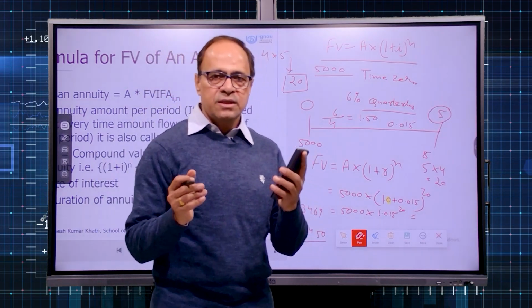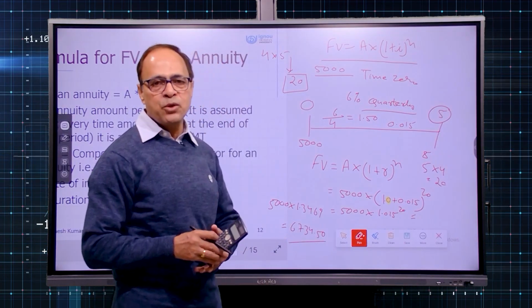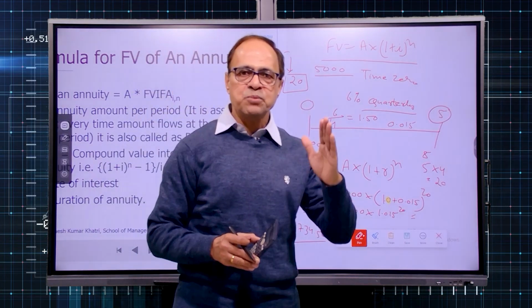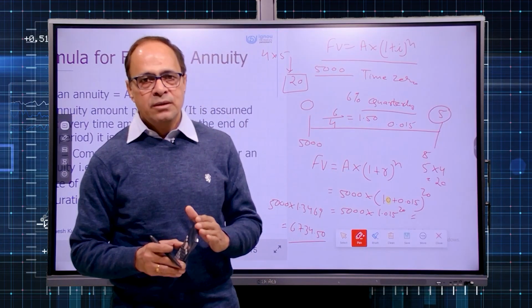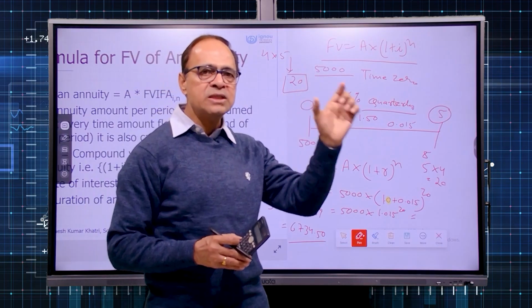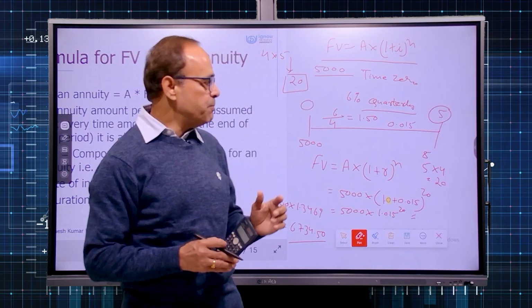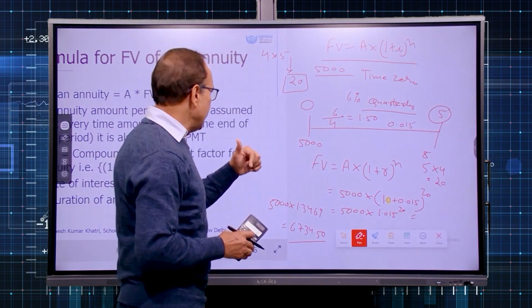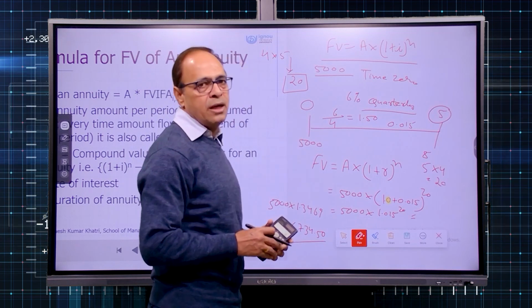If it is quarterly compounding, then definitely number of quarters will be your n, and rate will correspond to the quarterly rate. If it is monthly compounding, then in the total duration number of months will be your n, and rate will be monthly. So that precaution you have to take. If you are handy in using the calculator, you can straightway use your calculator and work it out.